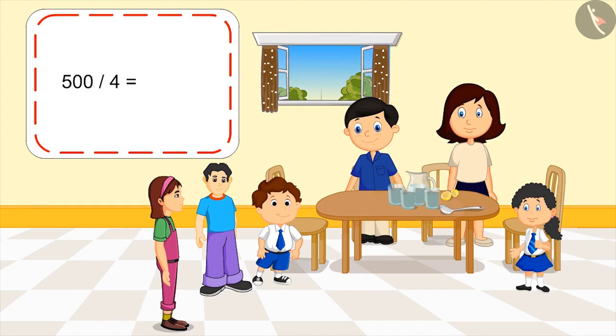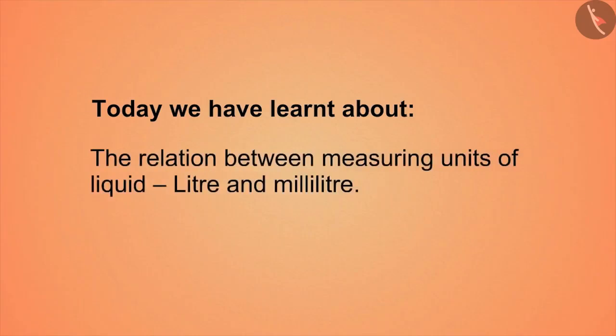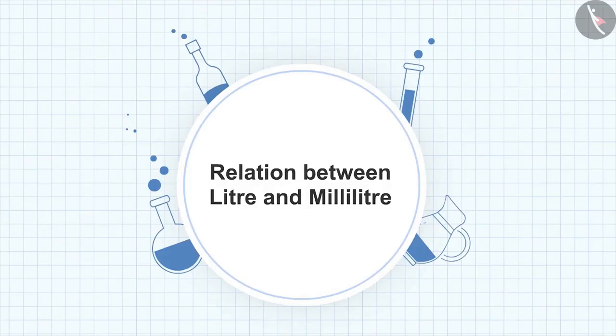Kids, you can pause the video and think about the answer. Look, we all will have 125 ml of lemonade. Oh wow, Pinky! You have solved this too quickly. Today, we have learnt about the relation between measuring units of liquid, liter and milliliter.